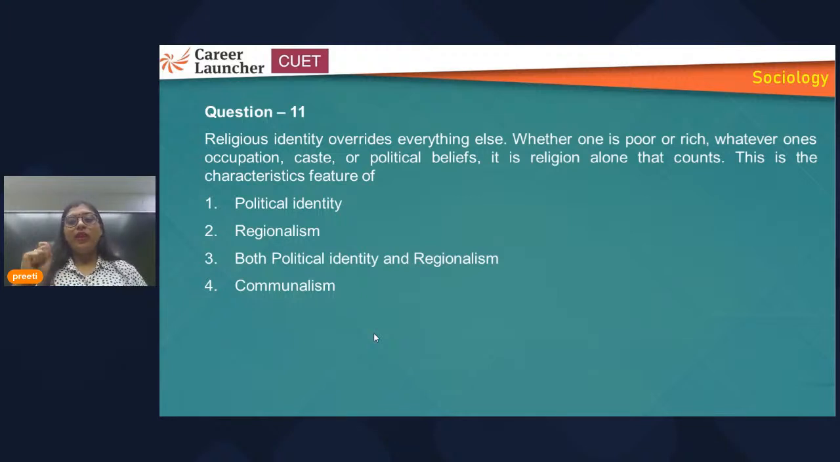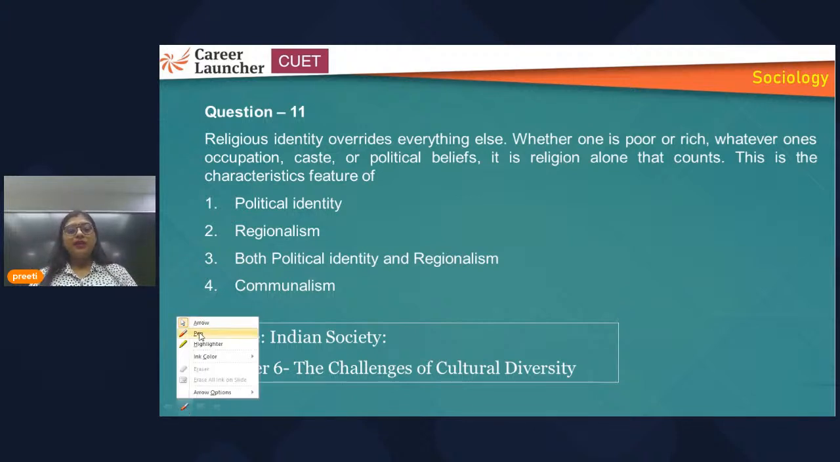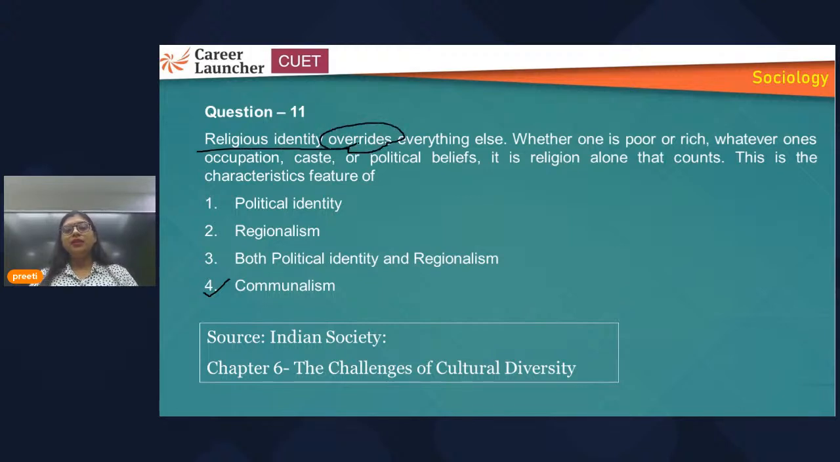That is the keyword. So whenever any person or group is hardcore religious, or whose identity is dependent on religion only, what does it signify? It signifies the communal structure of the society, or communalism in the society. All right. So, what is the source of this question? That is chapter 6, the same chapter. And what is the right answer? The right answer is communalism, because it is talking about religious identity, and this identity has overridden everything else. Whether you belong to any occupation, caste, doesn't matter.